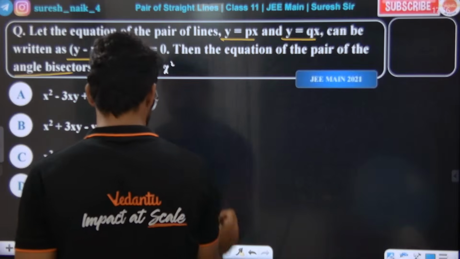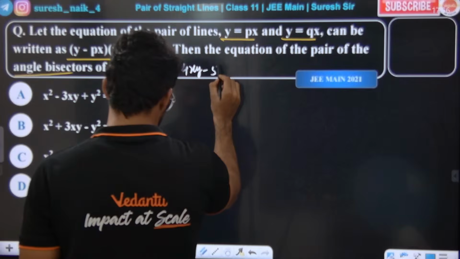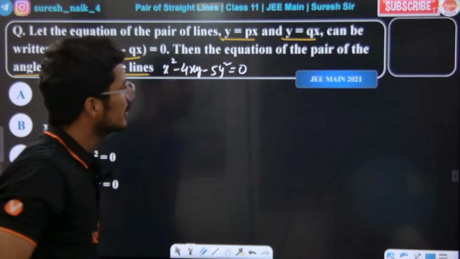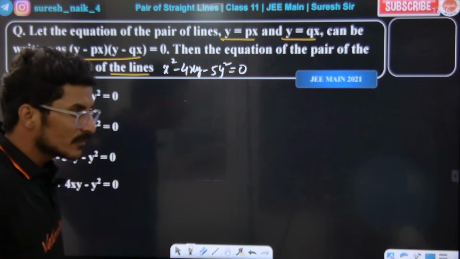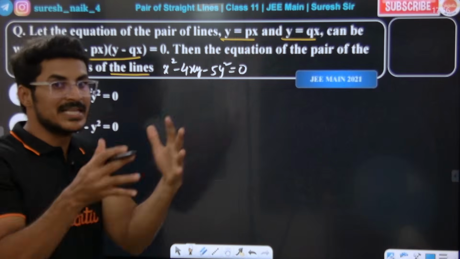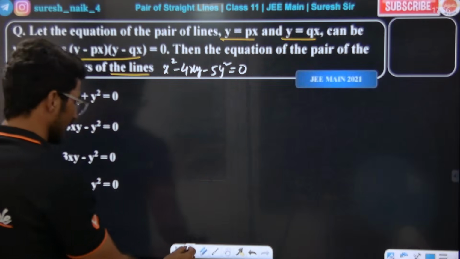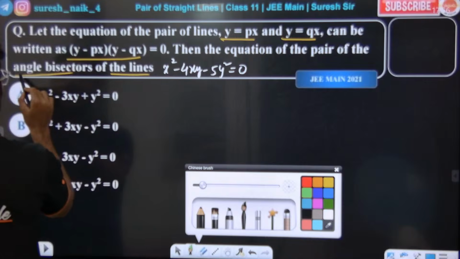X square minus 4xy minus 5y square is equal to 0. This is your question. They have given these two lines, and when the two lines are paired we get this. Then they are asking for the pair of angle bisectors. Apply the direct formula.